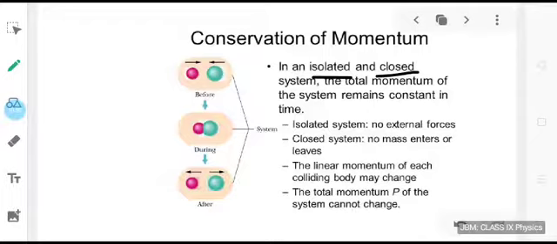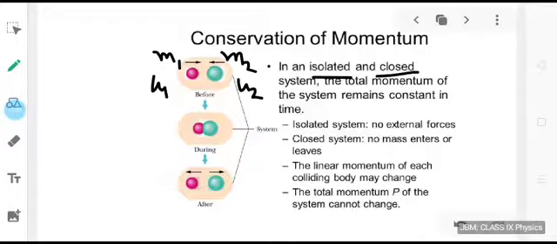Now in the third sentence it is written, the linear momentum of each colliding body may change. Let us try to understand this statement. For this, let me assume that the first object is having a mass m1, second object is having a mass m2, the first object is having a velocity initially u1 and the second object is initially having a velocity u2.